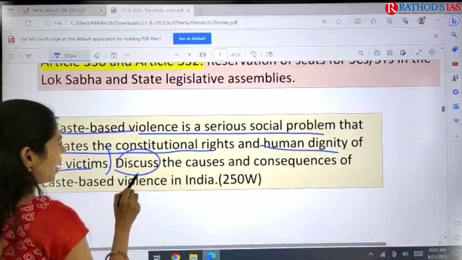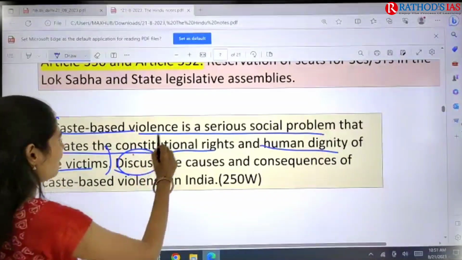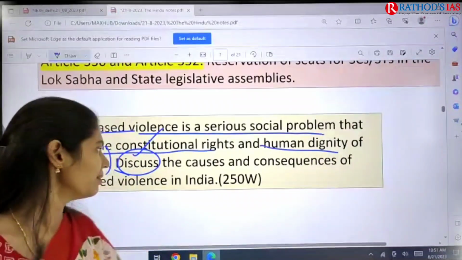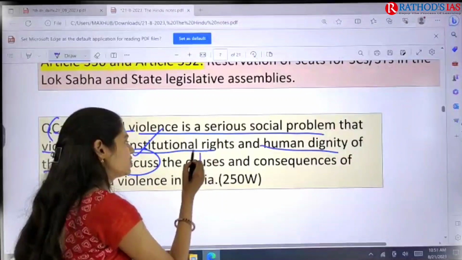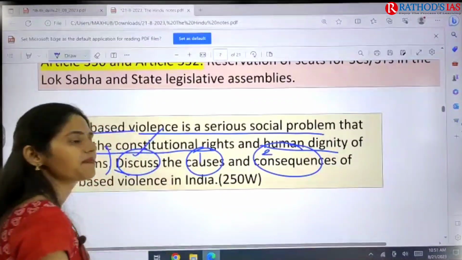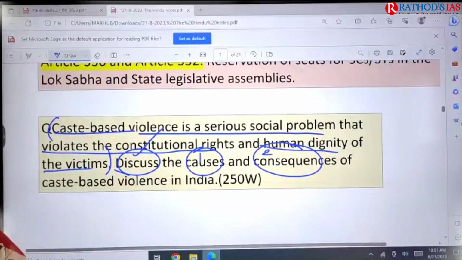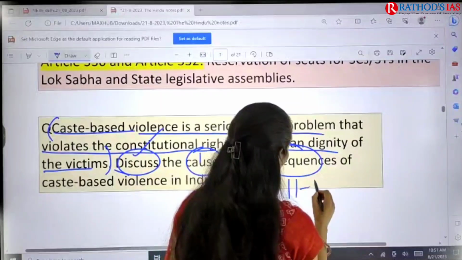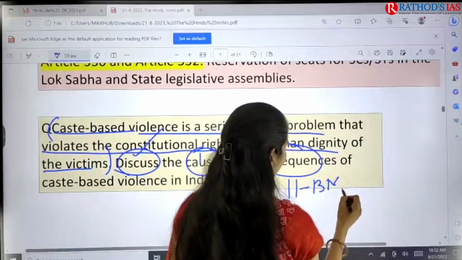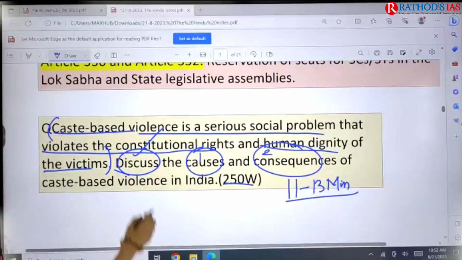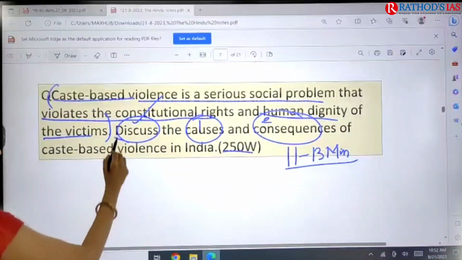Here the keyword is discuss. Discuss means you have the chance to write whatever you want, but you have to address the first one, causes, and the second one, the consequences. You have to write an answer that should not cross 250 words, and you should take around 11 to 13 minutes to write this answer. Okay, is it clear? And now let us see the next topic.